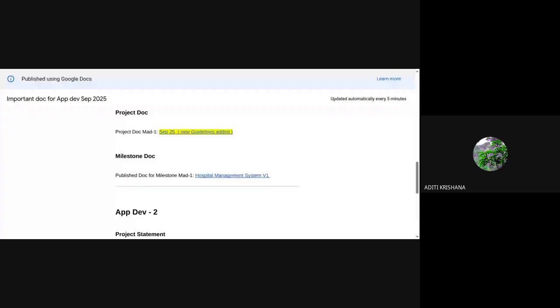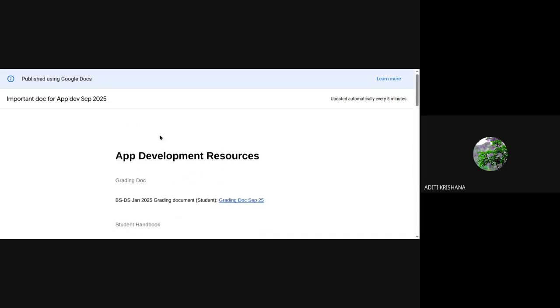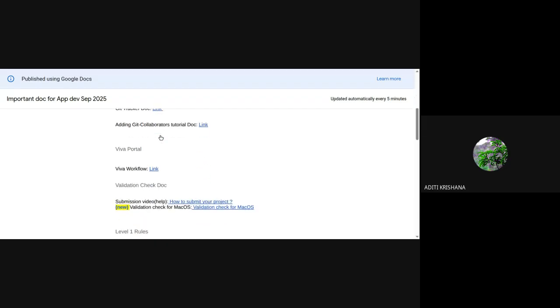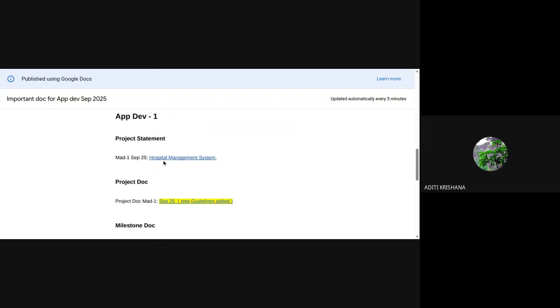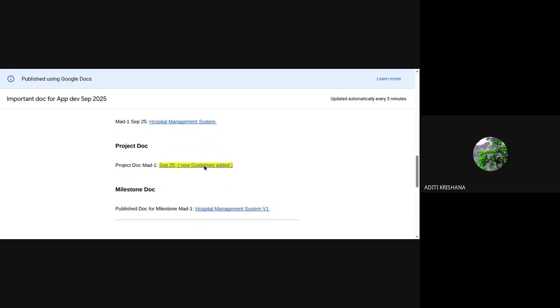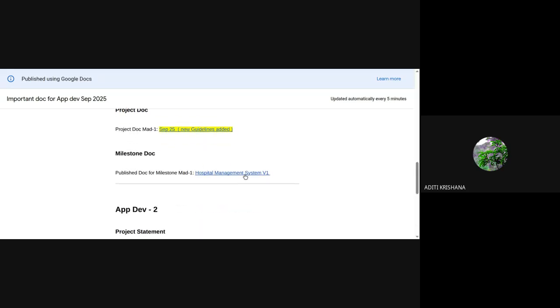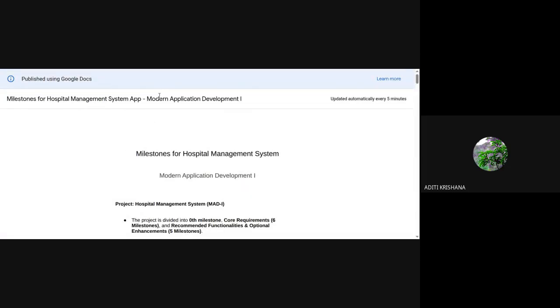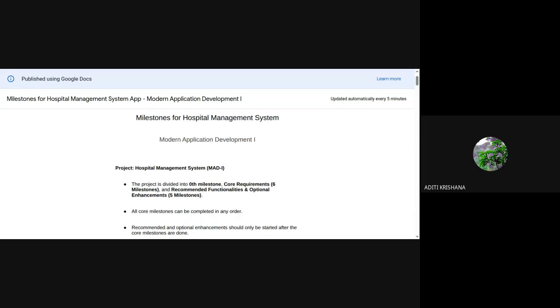So, you can see I'm sharing that main link only, which I shared on the first day. So inside this link, after the problem statement, hospital management system, comes the milestone document. Sorry. So let's open this, and this is the milestone document. If I am not audible to anyone, you can ping me at that point of time as well. Okay. So this is the milestone document. So let's go through it.